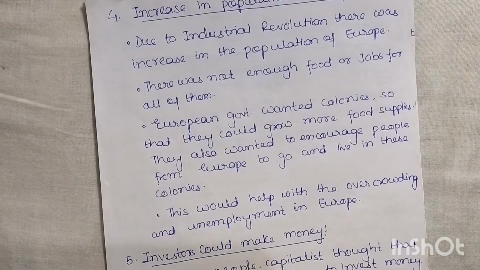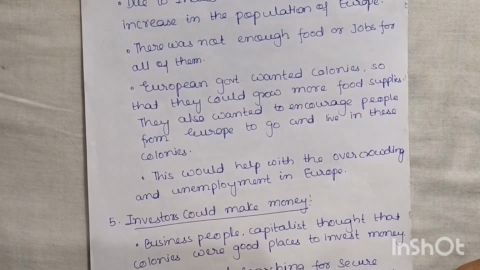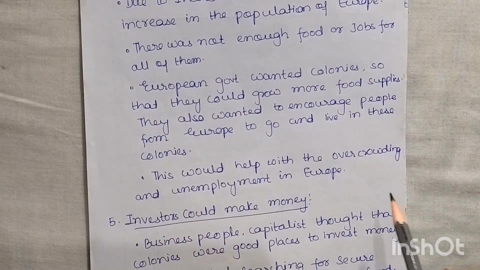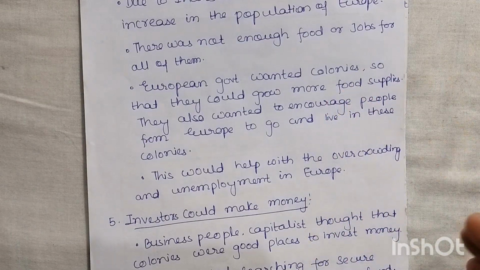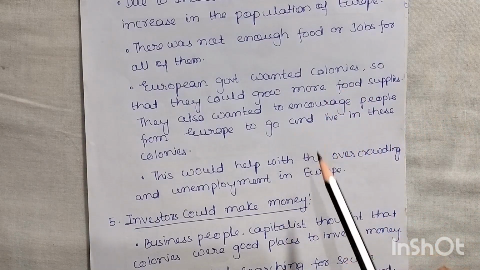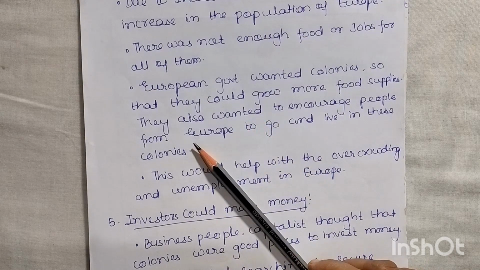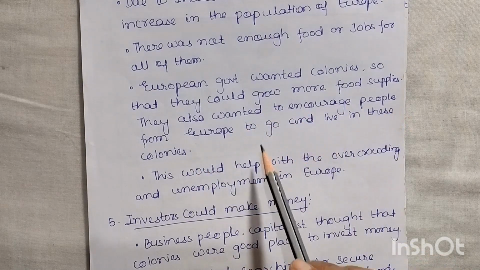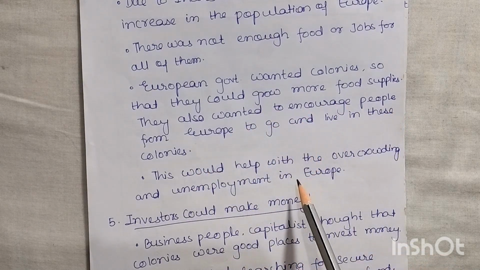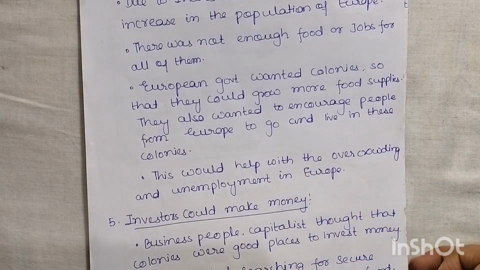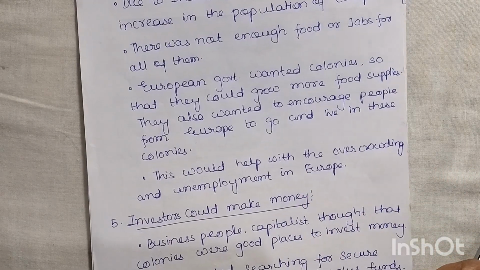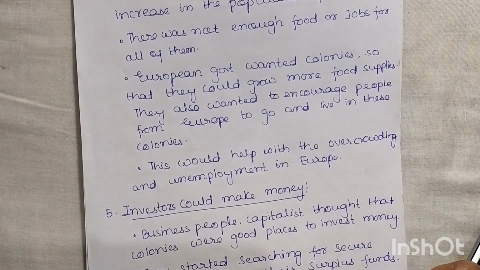European governments wanted colonies so that they could grow more food supply. So now the European governments wanted colonies. Some areas should be controlled so that they may grow more food supplies there. Okay. They also wanted to encourage people from Europe to go and live in these colonies since a population explosion was going on due to industrial development. So now the government is encouraging people, just please shift from here and go and settle in the colonies.